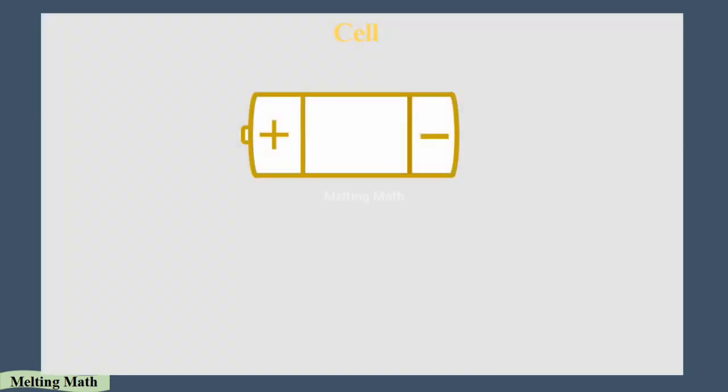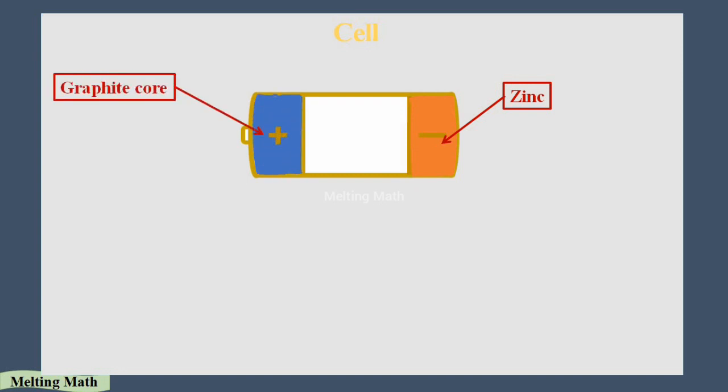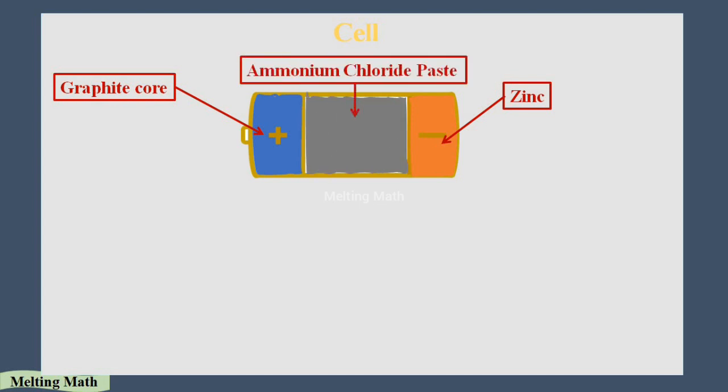Okay, let's see. This is the cell. In a cell, there are two terminals. One is a negative terminal, another one is a positive terminal. In between these terminals, the electrolyte region is there. Here in the region of the negative terminal, we fill the zinc material, and the region of the positive terminal is filled with graphite core. In between, the electrolyte region is there, and in there we fill the ammonium chloride paste.